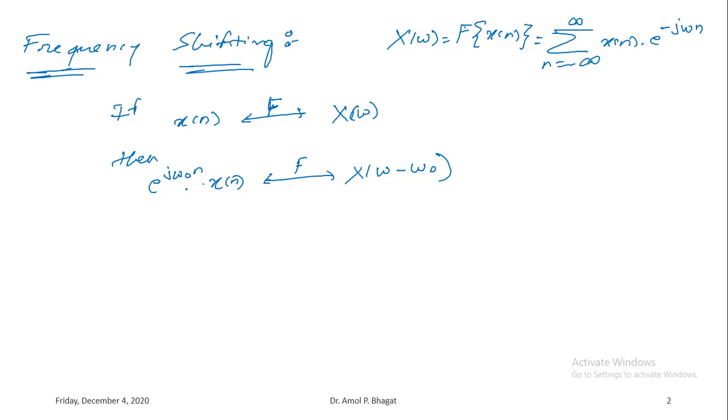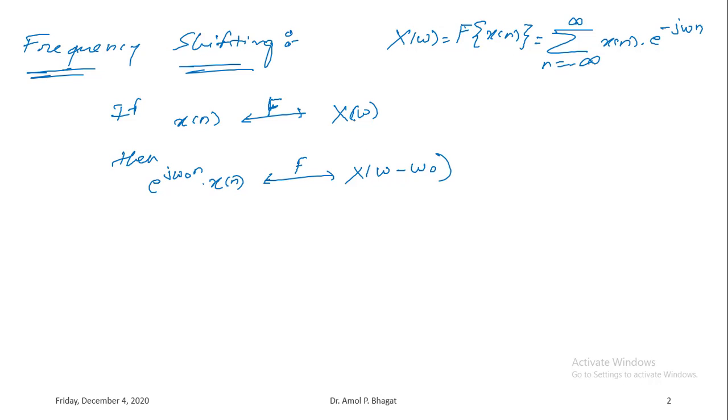So the multiplication of the sequence x of n by e to the power j omega 0 n is equivalent to a frequency translation of the spectrum X of omega by omega 0.